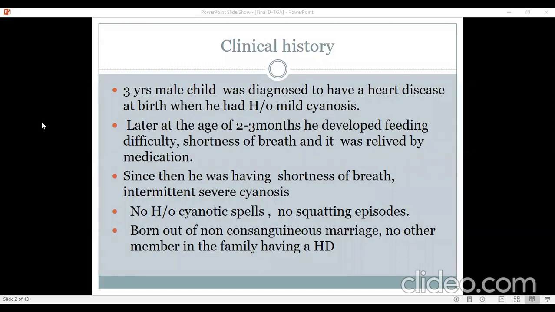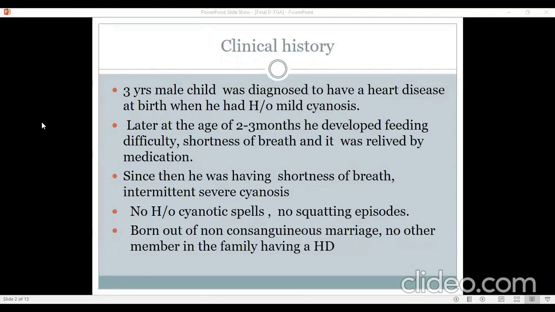As the babies become bigger, or if you have cyanosis starting at 6 months or 3 months, then you have to start thinking about tetralogy of Fallot, which becomes the commonest disease. But if you have history of cyanosis at birth, then again, as we discussed last time also, it has to be transposition or pulmonary atresia, where also you will have cyanosis at birth, but not tetralogy.